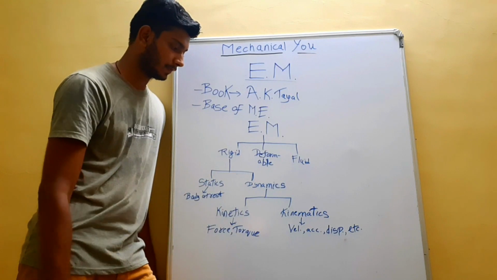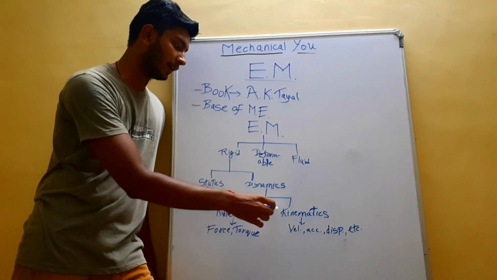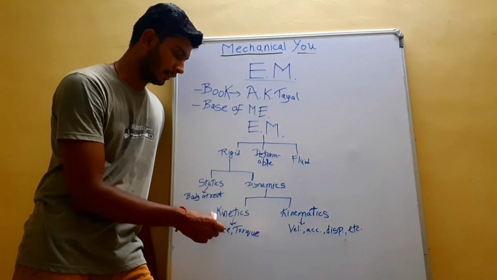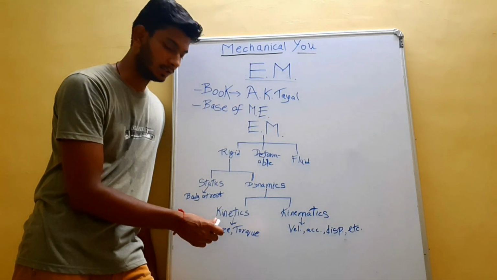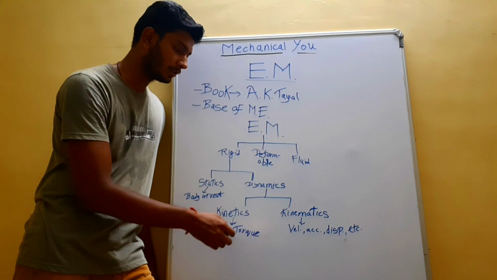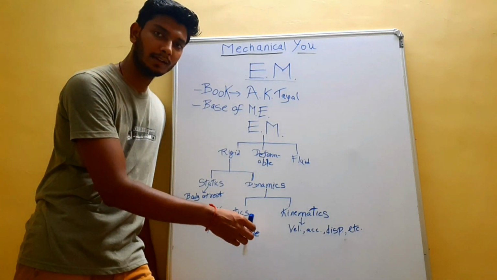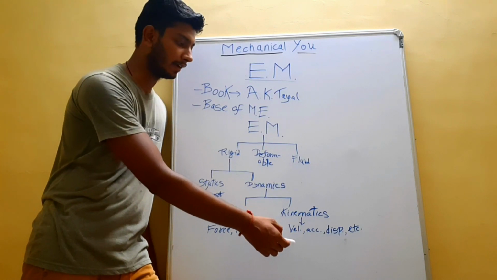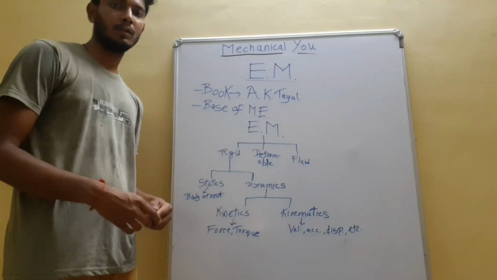Dynamics is further divided into two parts, kinetics and kinematics. Kinetics refers to the branch which deals with terms like force and torque, and kinematics deals with terms like velocity, etc.